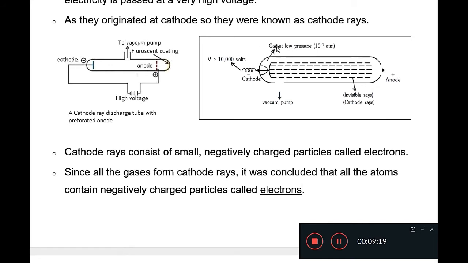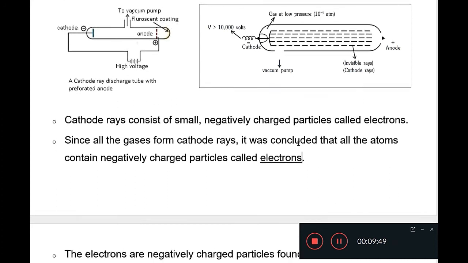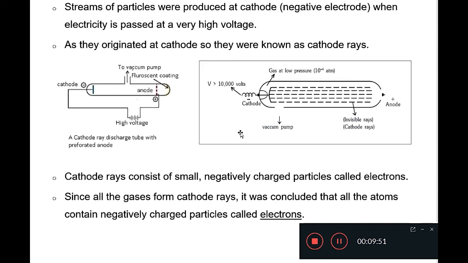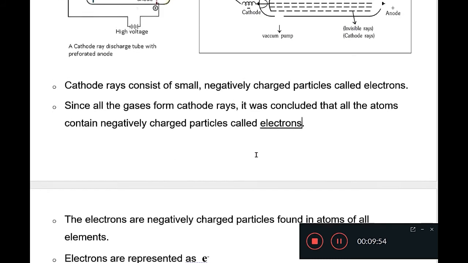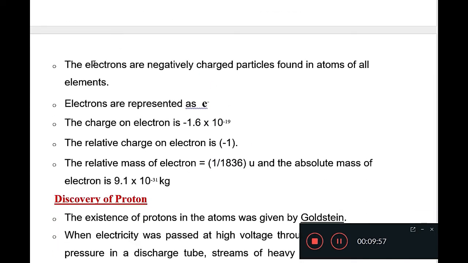Scientists tried different types of gases in this glass tube, and they observed the same result, that rays are coming out from the cathode and going towards the anode. That's why these rays are called cathode rays, because it seems that they are coming out from the cathode. And these cathode rays are actually made up of small negatively charged particles, which are called electrons. So this is how the discovery of electron took place. Now the properties of electrons.